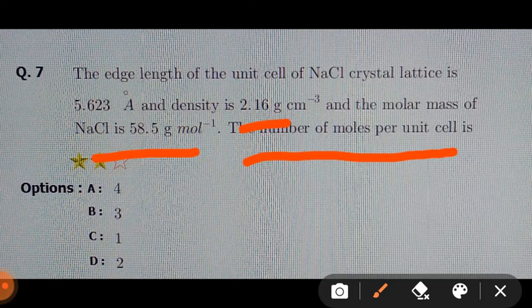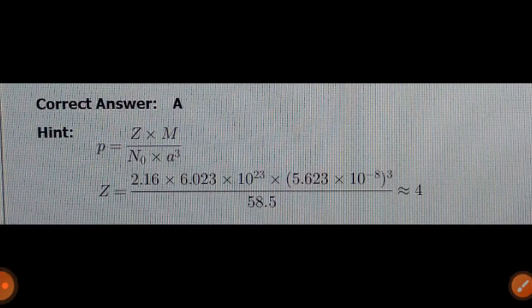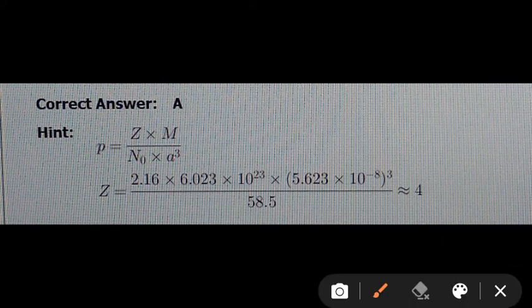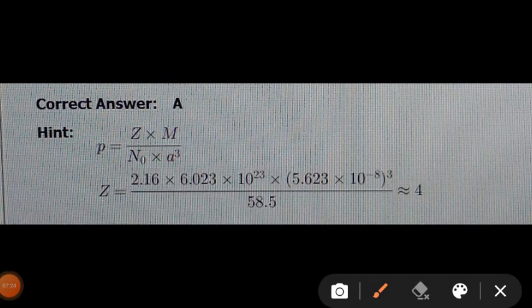Therefore, we know the density formula: D equals Z into M divided by A cube into Na. By using this formula, we can calculate the number of atoms. Z means the number of atoms present in the unit cell, M is the molar mass, N0 is Avogadro's number, and A cube is the edge length.